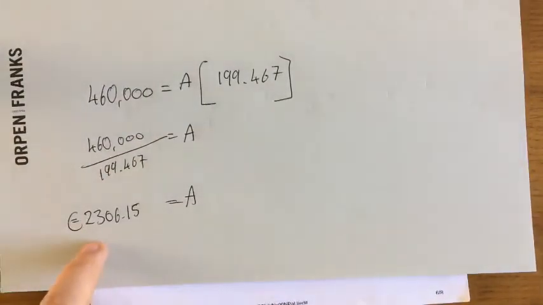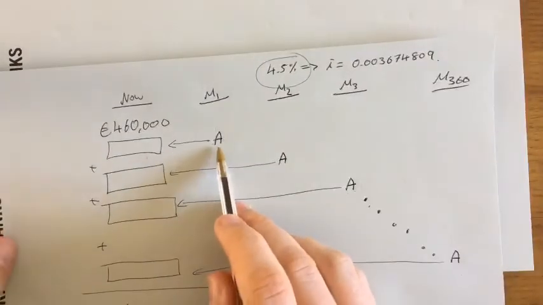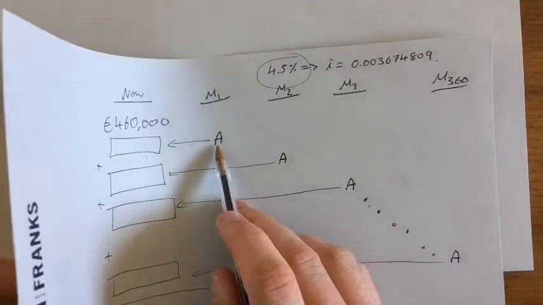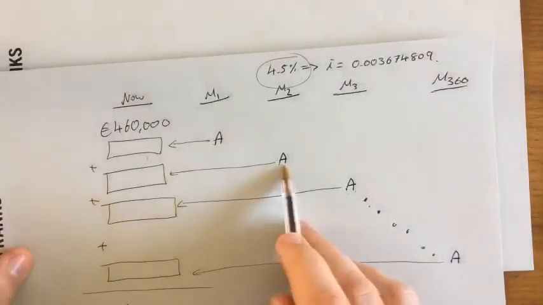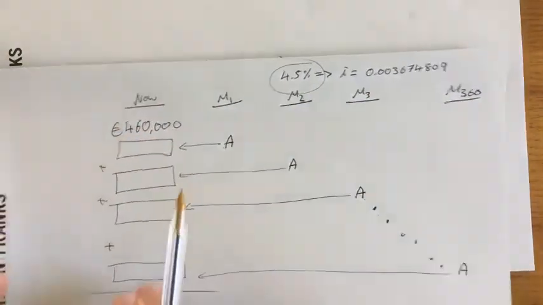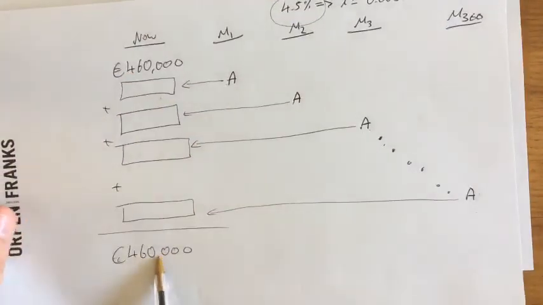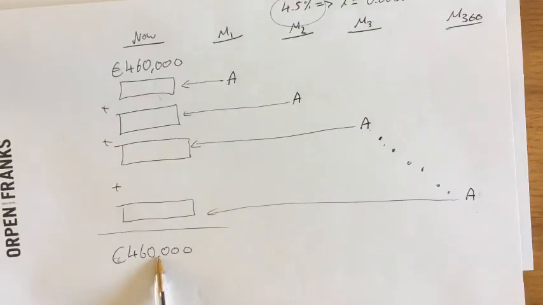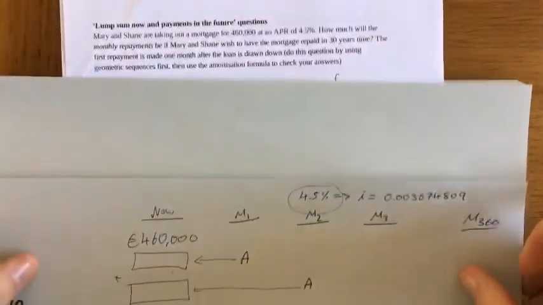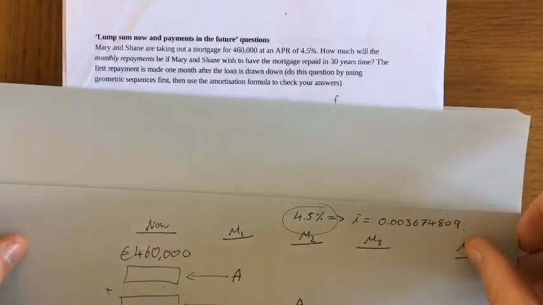That is how much Mary and Shane would need to pay back every month to pay back their mortgage. All these amounts would be the same, and when they are adjusted back to present values, all their present values would add up to 460,000. So this question with Mary and Shane is considered a mortgage question.